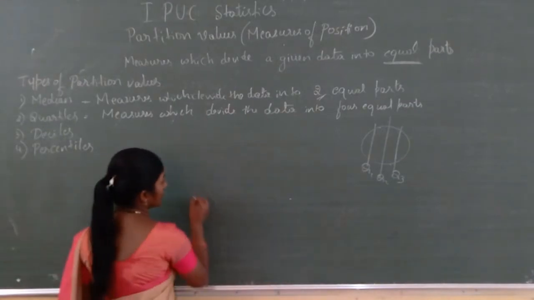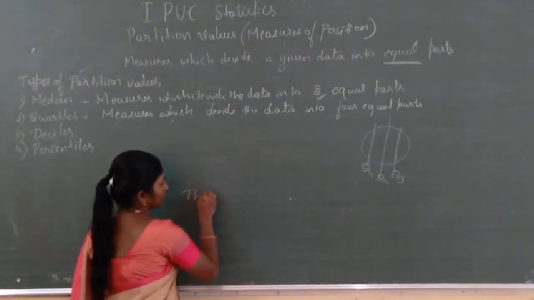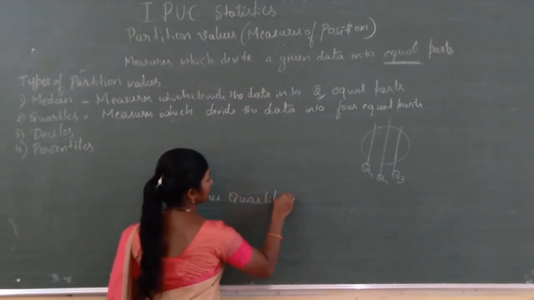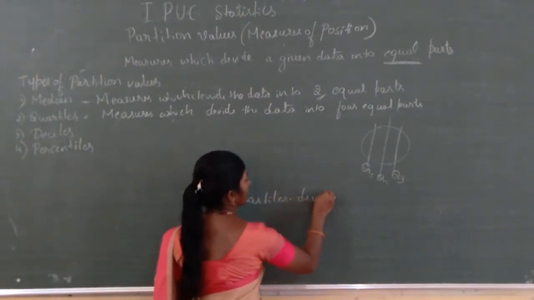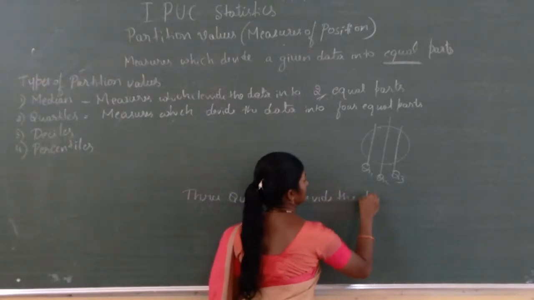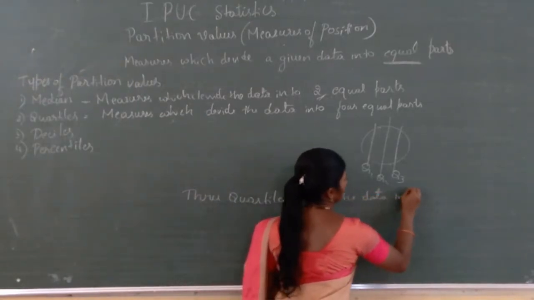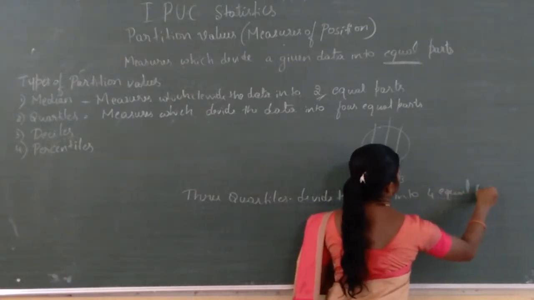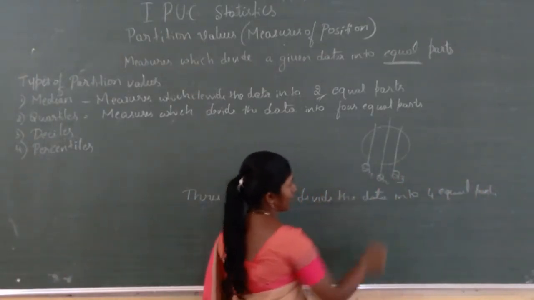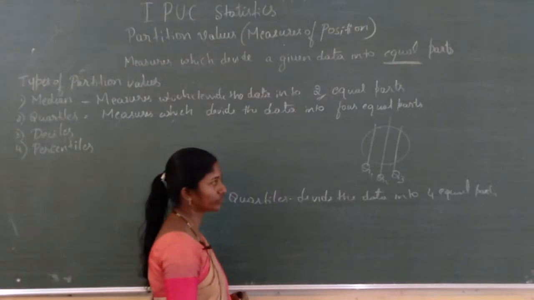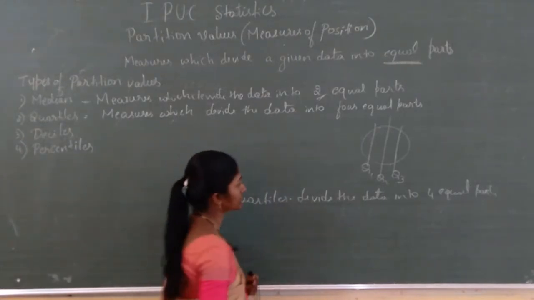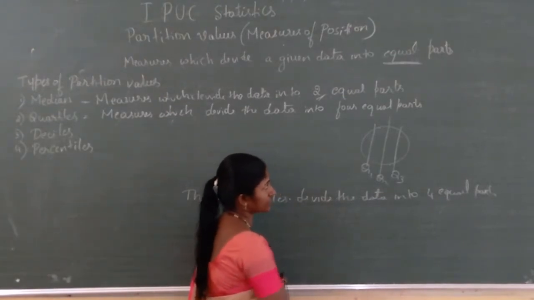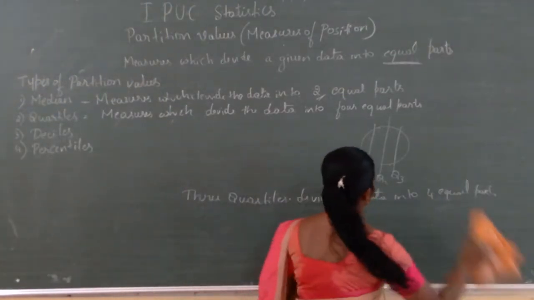Therefore what we can say? 3 quartiles divide the data into 4 equal parts. The 3 quartiles Q1, Q2 and Q3 divide the data into 4 equal parts.